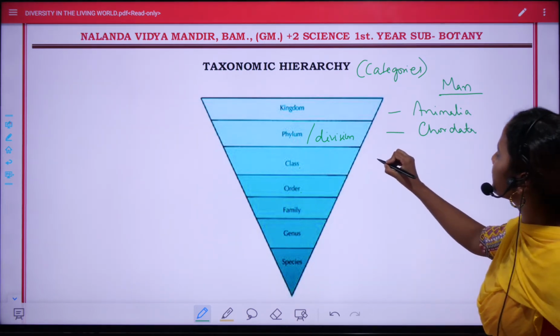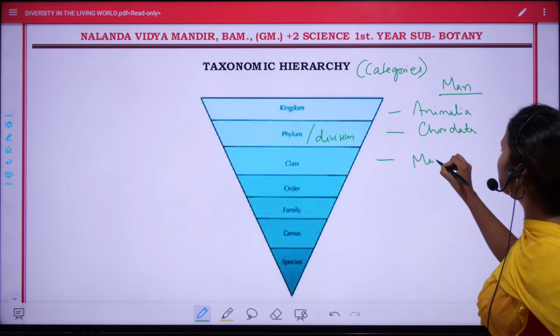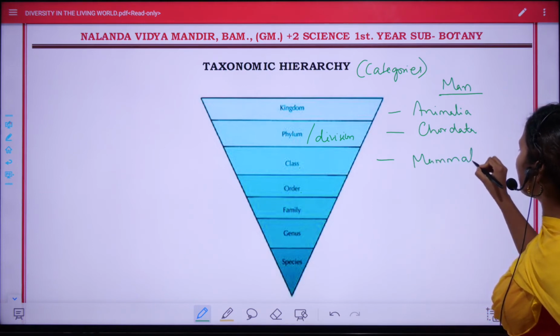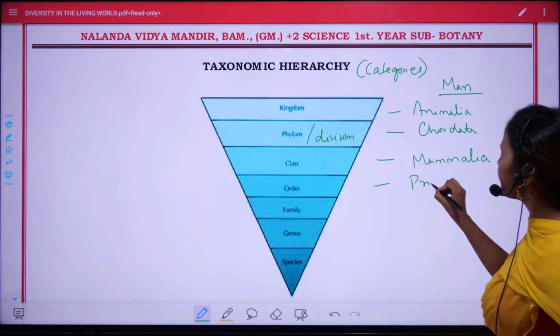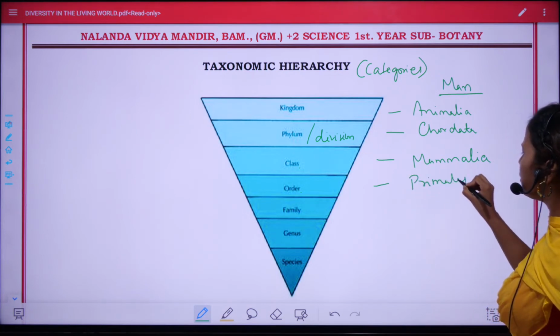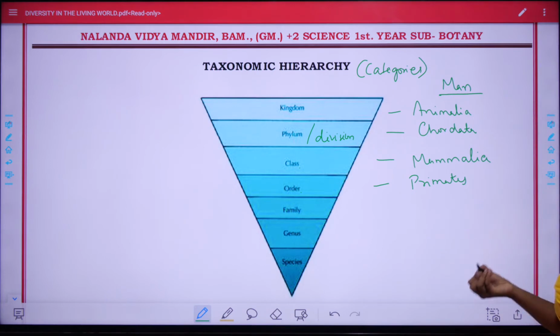Class Mammalia, as we all are mammals. Order Primates, to which all humans, monkey, gibbon, gorilla, etc. belong.